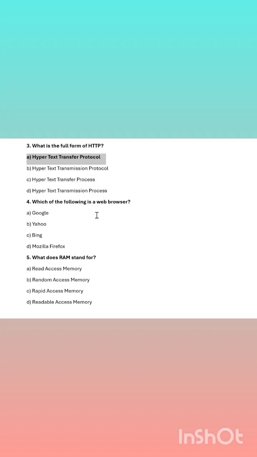Now, which of the following is a type of web browser? So we know Google is a web browser. Then Yahoo is not a web browser. Bing is a web browser. Mozilla Firefox is a web browser. Whereas Yahoo is what? Yahoo is a search engine. So answer is Yahoo. Okay. Google is a web browser, Bing is a web browser, and Mozilla Firefox is also a web browser. Whereas Yahoo is basically what? It is a search engine.